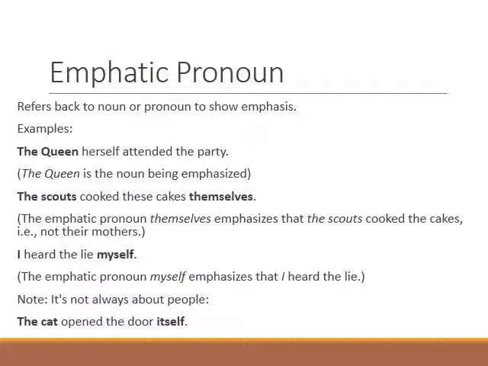The queen herself attended the party. The queen is the noun being emphasized. That is why herself is used. The scouts cooked these cakes themselves. The emphatic pronoun themselves here emphasizes that the scouts cooked the cakes. That is, not their mothers.